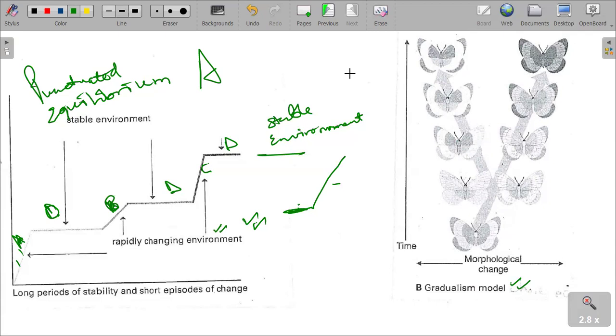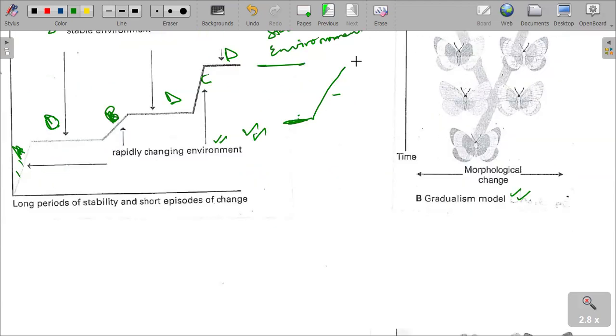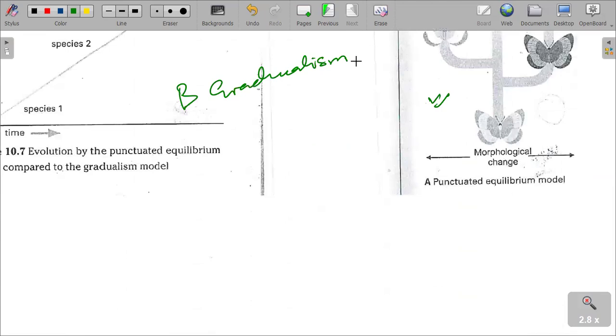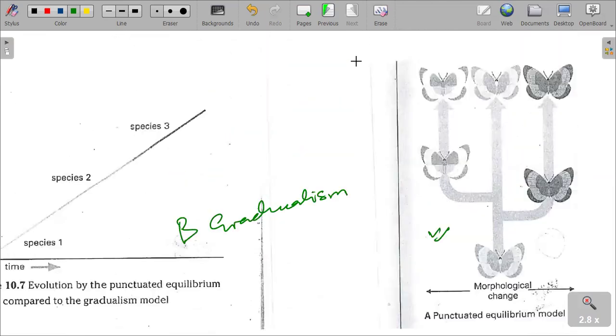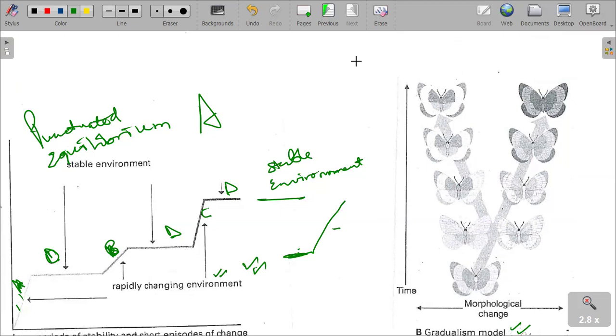And then when the stable environment is there, there is no change, where the organisms are just not changing. And then we would see also some changes that will take place, and then other times the environment becomes stable again. So these are the graphs that I've shown you in order for you to understand these different presentations. It is gradualism that is shown in this respect, versus punctuated equilibrium.